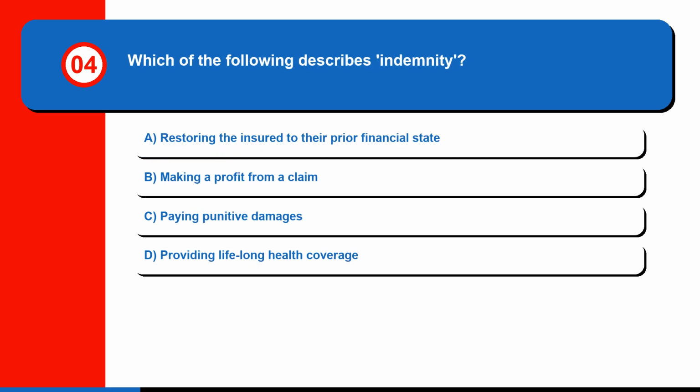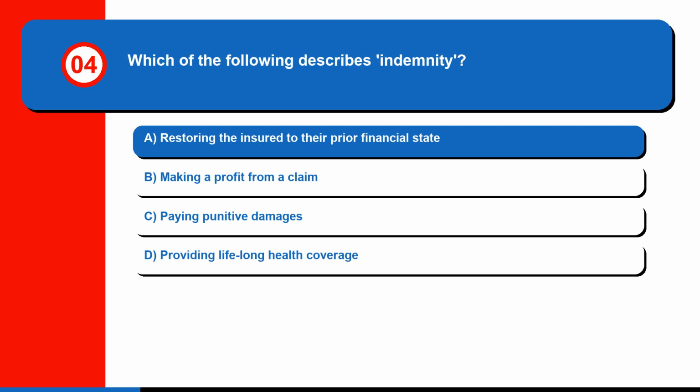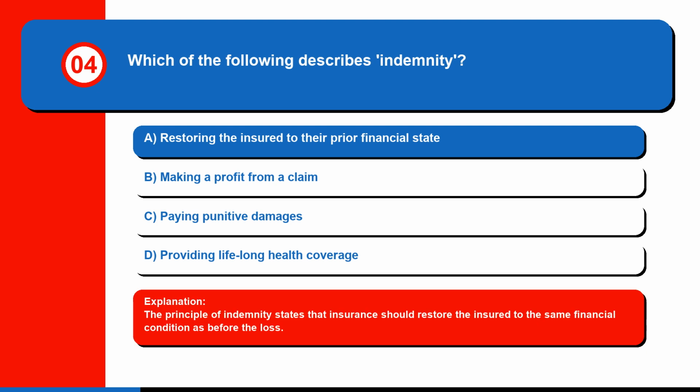Question 4. Which of the following describes indemnity? A. Restoring the insured to their prior financial state, B. Making a profit from a claim, C. Paying punitive damages, or D. Providing lifelong health coverage. The correct answer is A. Restoring the insured to their prior financial state. The principle of indemnity states that insurance should restore the insured to the same financial condition as before the loss.